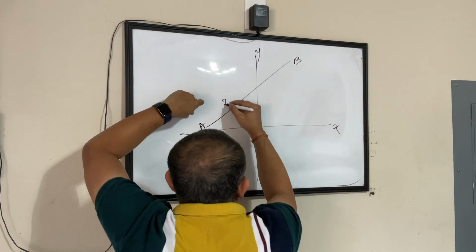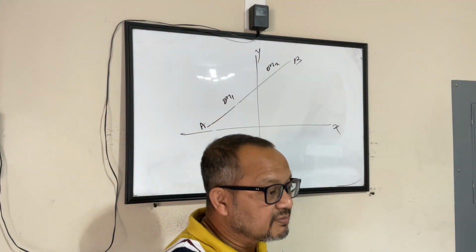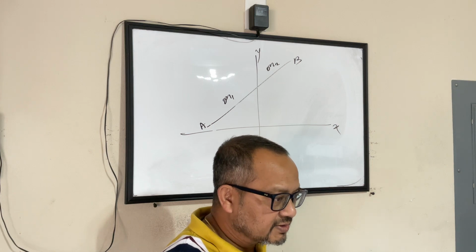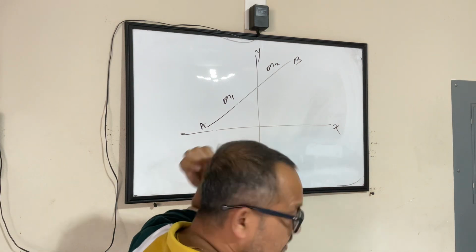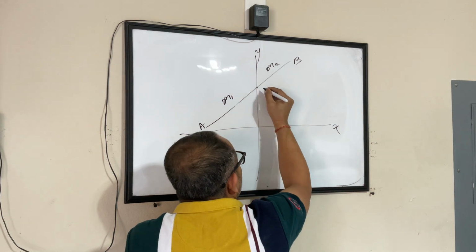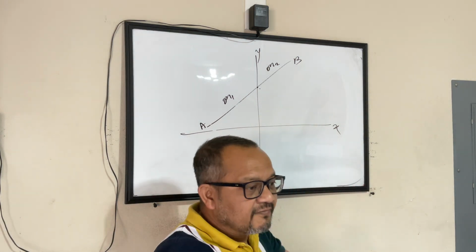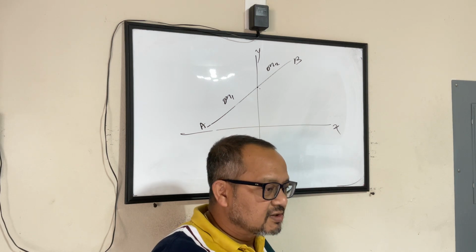Let's say this is M1 and this is M2. We have to find the value of M1, M2. And also find the point of intersection, meaning the coordinates of the point where it is intersecting.